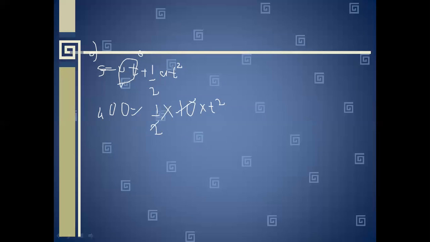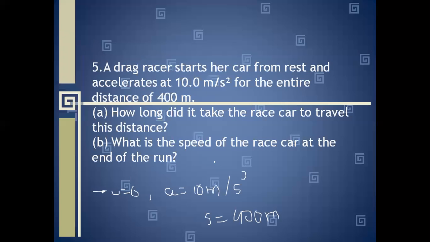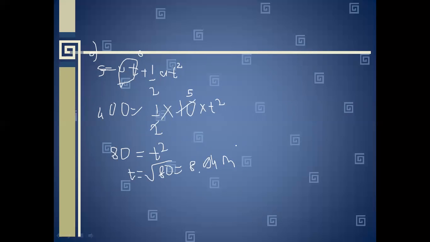So it will get cancelled, 5 will go into division, and 400 by 5 will be 80 equal to t square. Now when we take the square root of this, t equal to root 80, which is equal to 8.94 seconds.